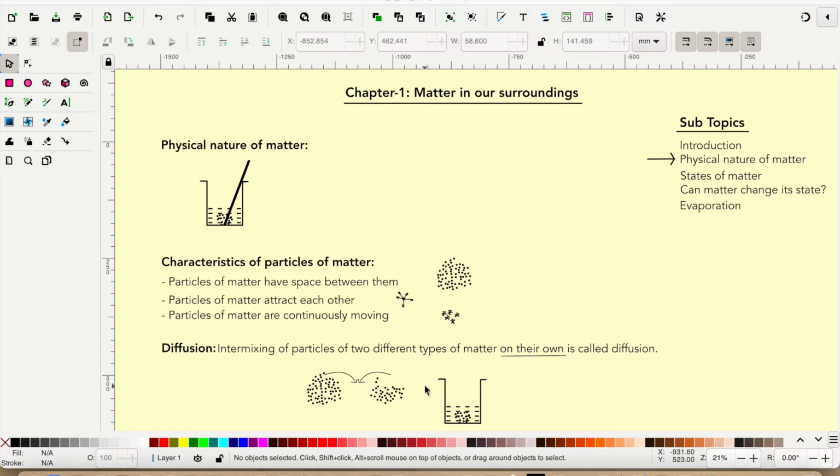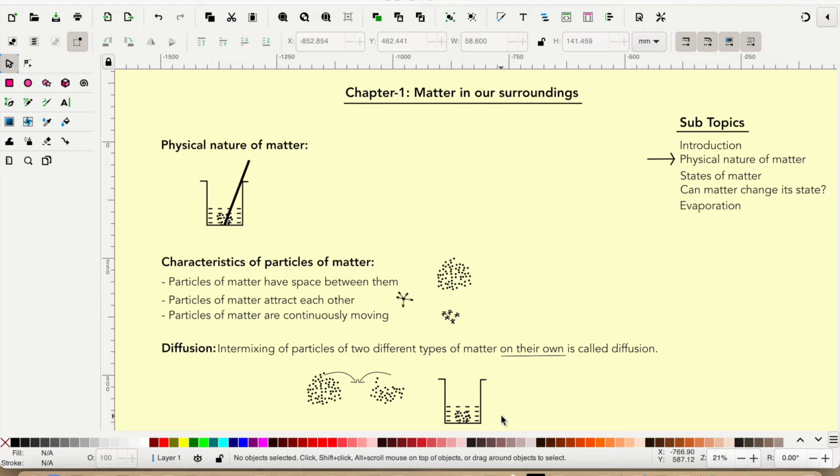To understand it more clearly, take a vessel, pour some water into it, and add 2 teaspoons of salt into it. Leave the setup for a few hours. You will observe slowly all the salt has dissolved into the water. So you can say that the salt has diffused into the water. So what happened in this case is salt particles occupied the space between water particles.